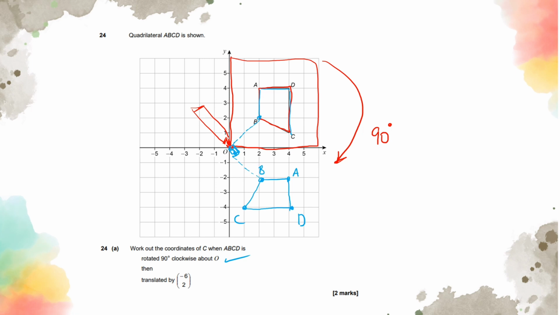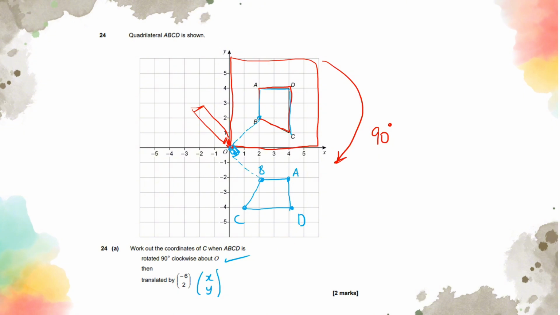Second section is saying then translated by -6 and 2. Remember, when you're translating -6 and 2, so x first, y next. So that means you're going to be going back 6 steps and you will be going up 2 steps, because when it's negative on the x-axis, you're going back, and when it's positive on the y-axis, you're going up. So the x is showing you whether you're going towards right or left, and y is going to be showing you whether you're going up or down.